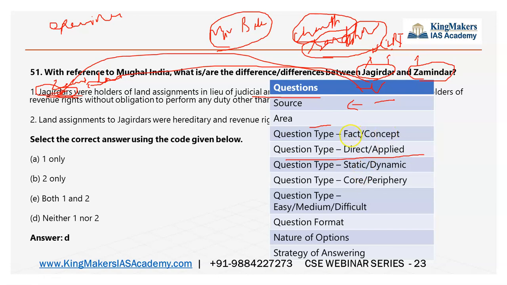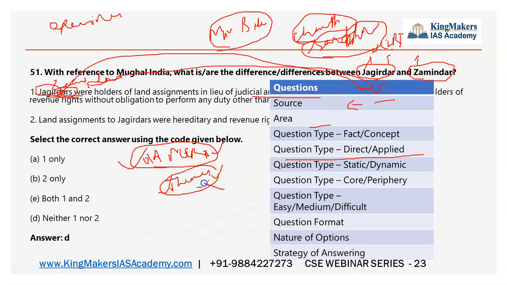Another analysis in this question is that the questions are now shifted from old NCERT to the Themes books, that is, the new NCERTs also. The questions are now proportionately increased from the Themes books. So it is better that you learn the old NCERT as well as the Themes book of history, because you must not lose any marks in your prelims. So read both old NCERT and Themes.